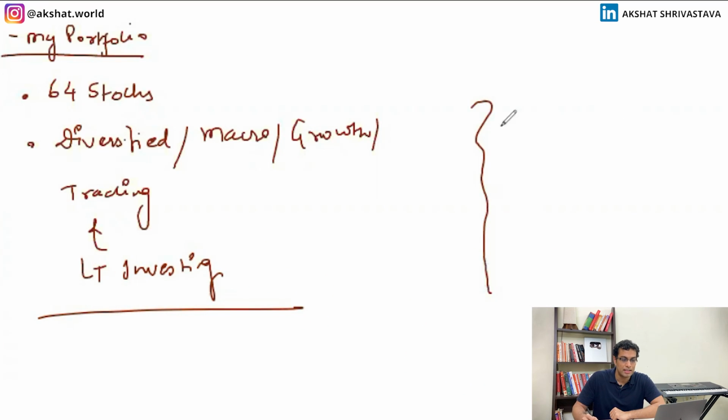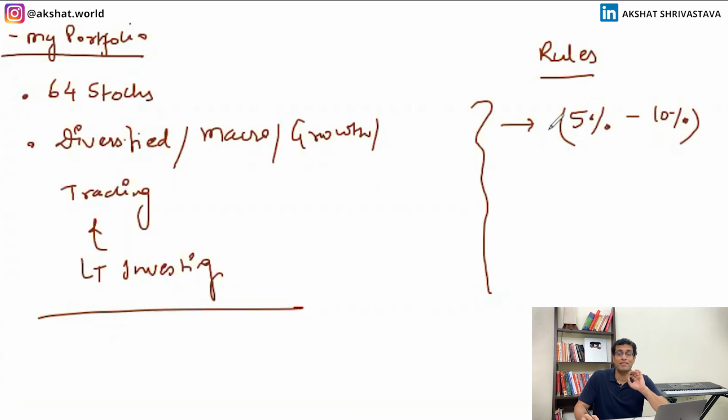I've said it again that I never invest more than 5%. Usually not more than 5%, and very rarely I'll go up to 10%. That is the max that I would ever do, no matter how strongly I believe in one single stock. So this is the number one rule that I follow.